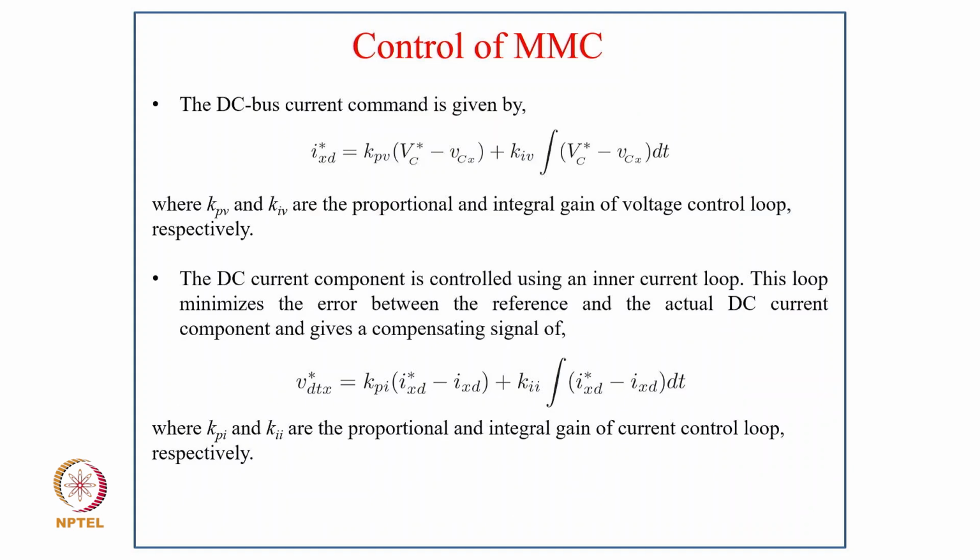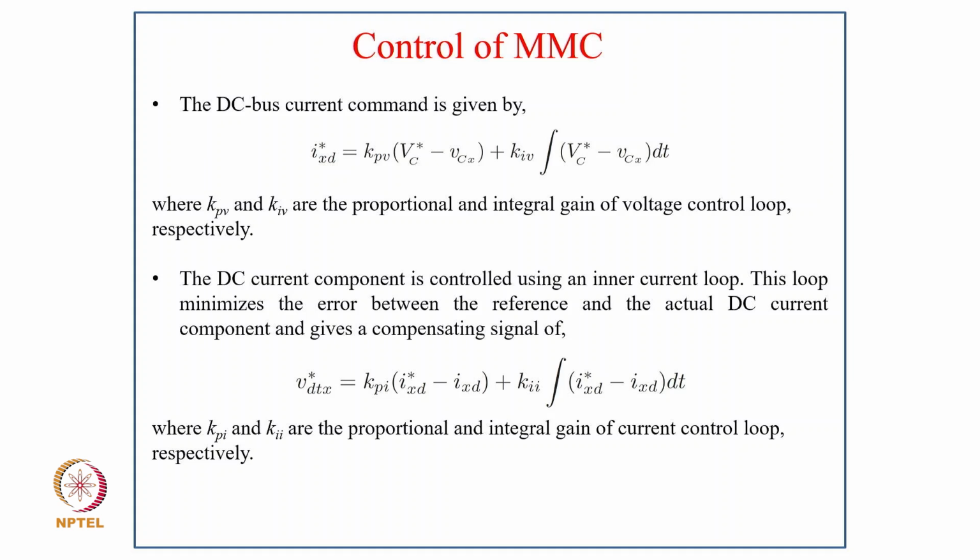So the DC current command is given as IXD star equal to KPV in bracket VC star minus VCX plus KIV integral of VC star minus VCX into dt, where KPV and KIV are the proportional and integral gains of the voltage loop respectively.